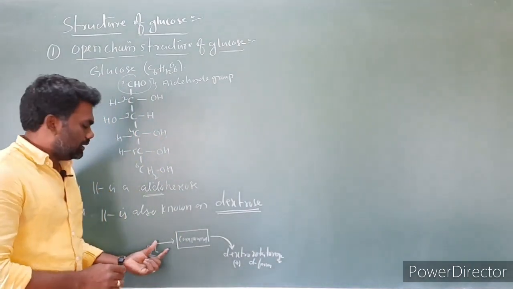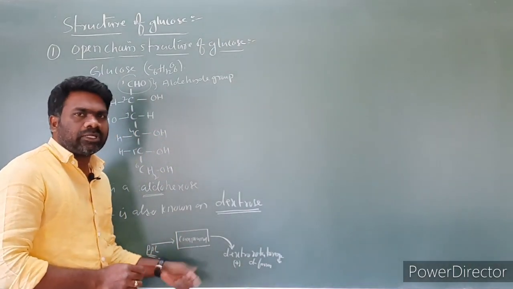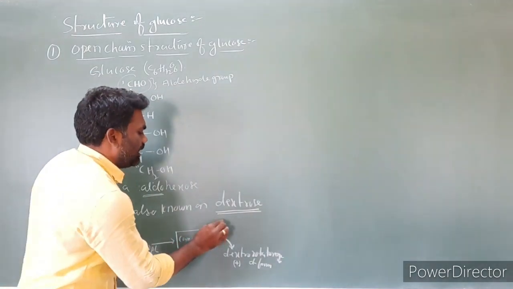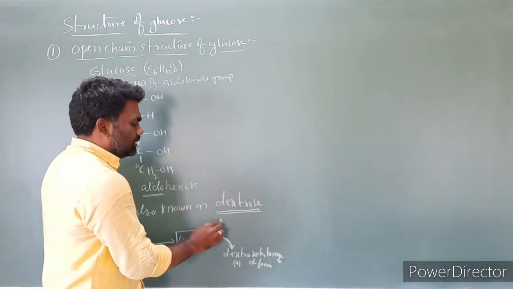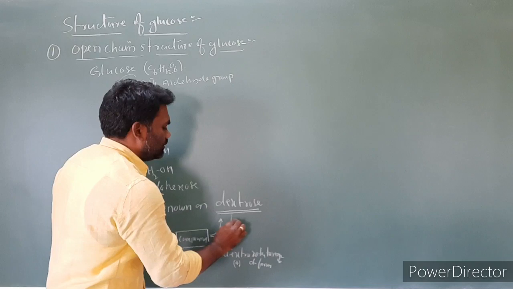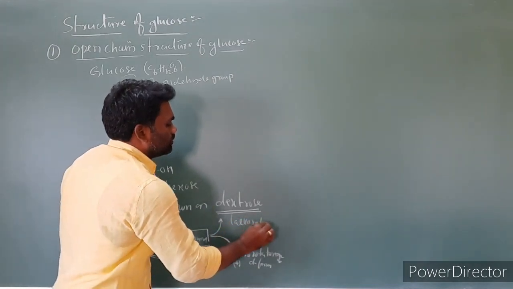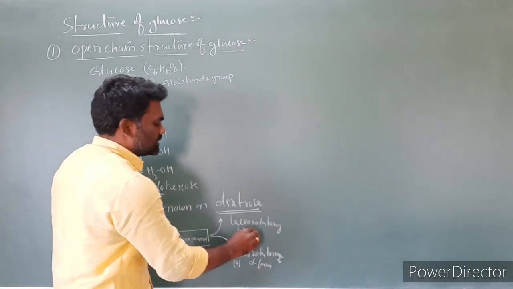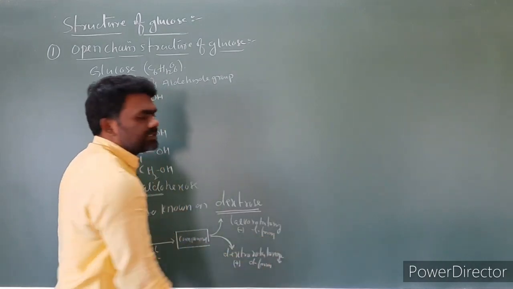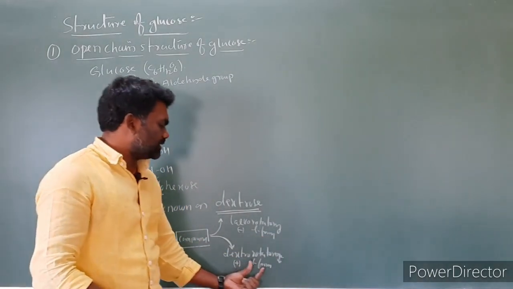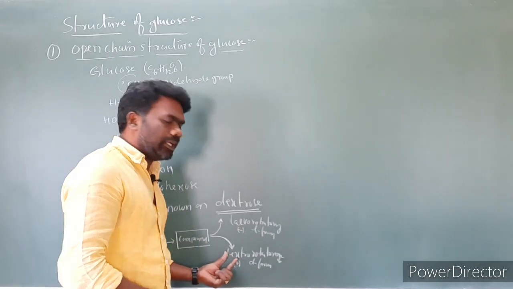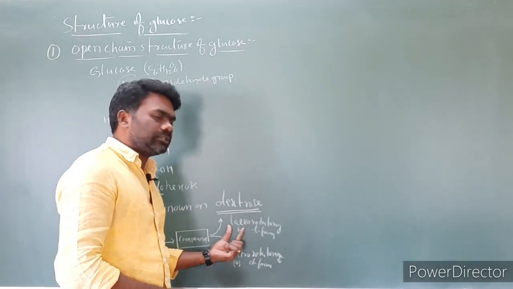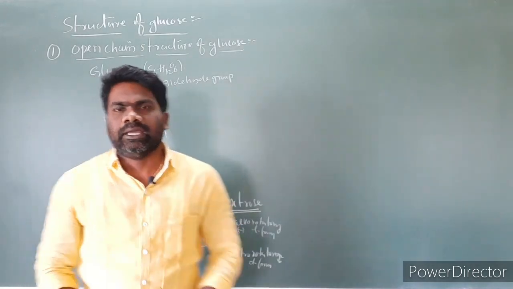When plane polarized light passes through an organic compound that rotates it towards the left, nothing but the anti-clockwise direction, the compound is called levorotatory. Its sign is minus, so it is called the L form. So dextrorotatory is the D form, levorotatory is the L form. A compound that rotates clockwise is dextrorotatory; if it rotates plane polarized light towards the left, we call it levorotatory.